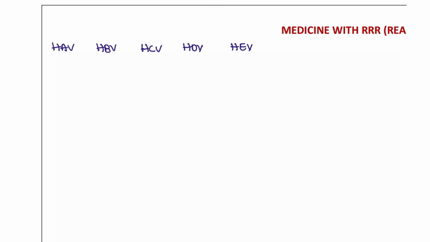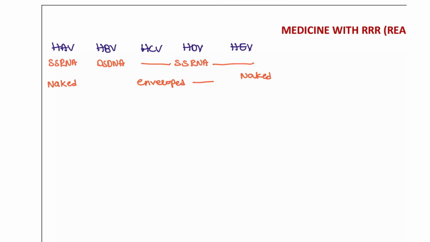Next, what are the viruses that we have? This one is ssRNA, this is dsDNA, and the remaining are also ssRNA. Next, which of the following is naked? These two are naked, and the remaining all are enveloped. Incubation period: less than 50 days, 180 days.